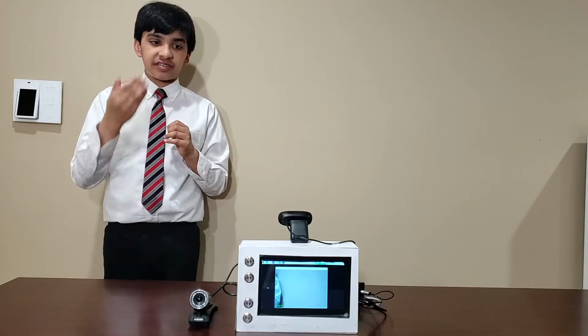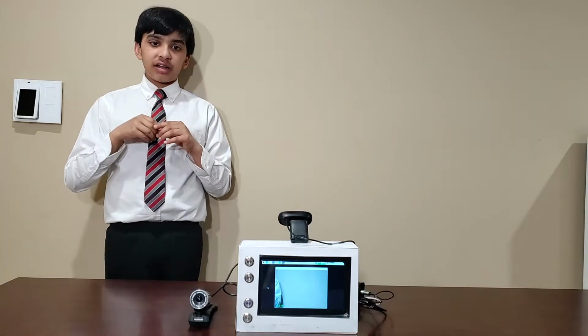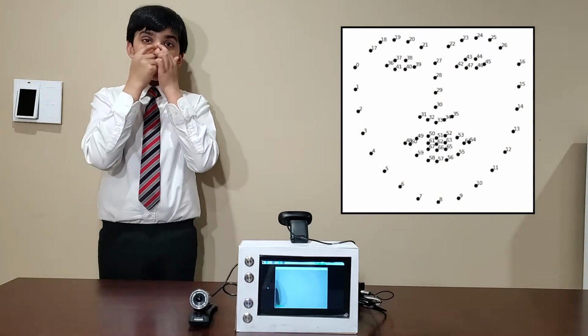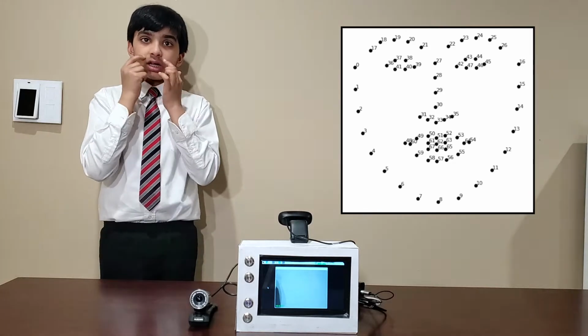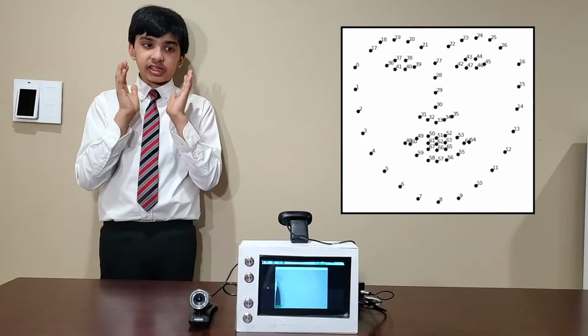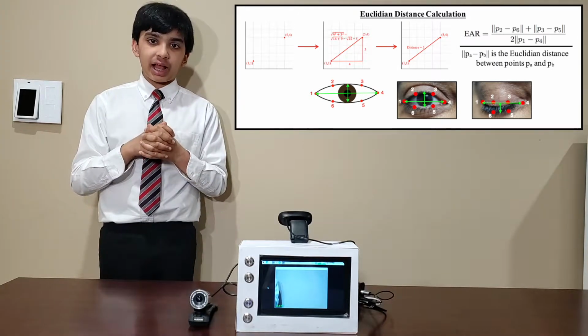Next, this is fed into the DLib landmark detector, which will find various points or landmarks on the face, such as the jawline, the nose, the lips, and the eyes. After the points of the face are found, the EAR or the eye aspect ratio will be calculated.